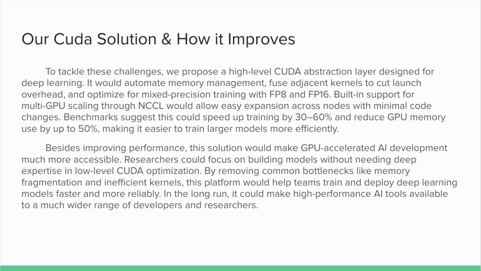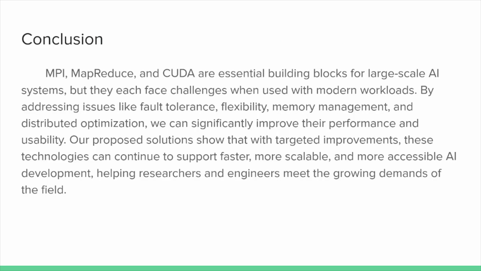Benchmarks suggest this could speed up training by 30 to 60% and reduce GPU memory usage by up to half, allowing developers to train larger and more complex models. Beyond just performance, it would also lower the barrier for researchers and engineers who don't have deep CUDA expertise. By removing common bottlenecks like memory fragmentation and inefficient kernels, this platform would help more teams deploy advanced AI models quickly and reliably.